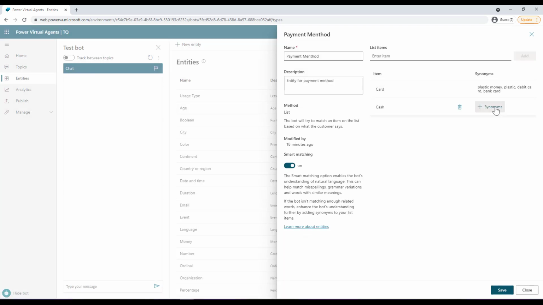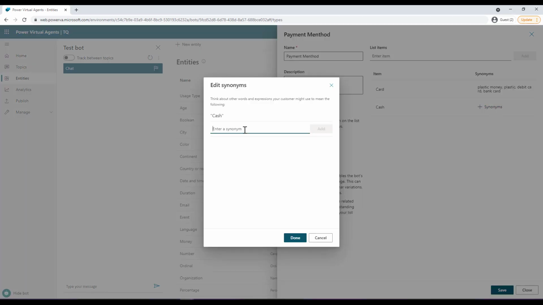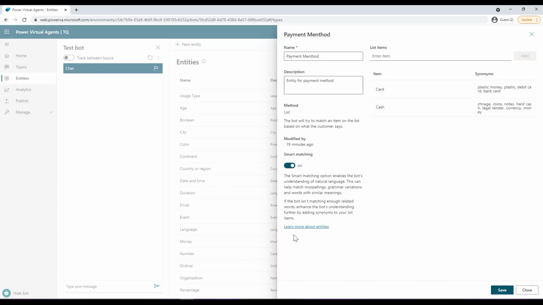Similarly, for cash, you can add some synonyms as well. All right, so let's click on this button. Some of the synonyms can be, let's say, money. It can be also currency. It can be legal tender. It can be hard cash. It can be notes. It can be coins. It can be change. And if there are any other words, you can just add them in this particular list. So basically you can add synonyms to manually expand the matching logic for each item in the entities list.